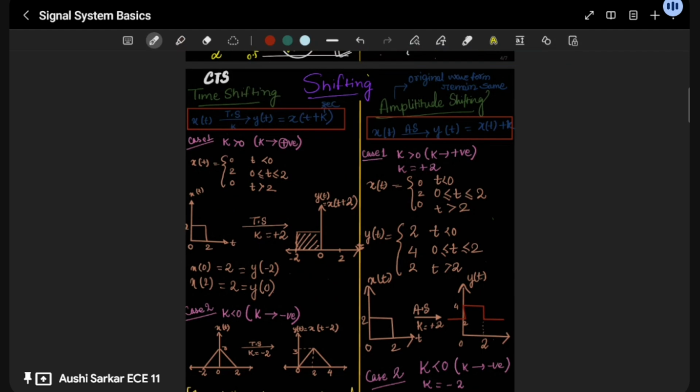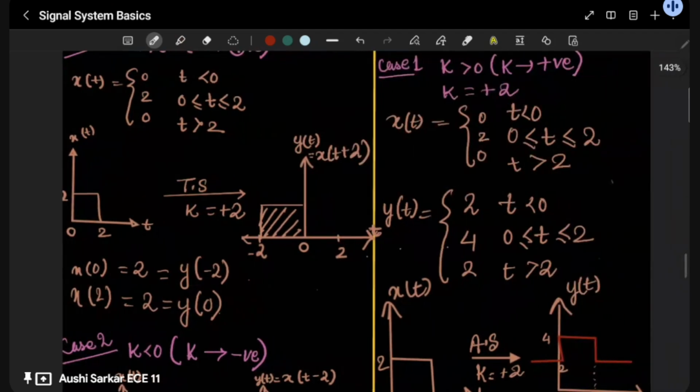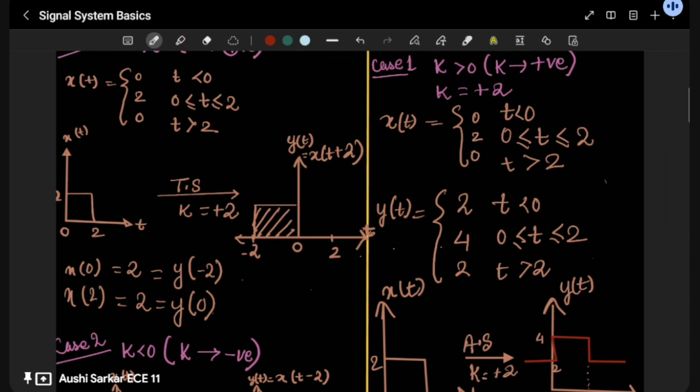Okay, so let's say in time shifting the constant is k, and this k is in seconds. So when x lies between 0 and c, this is our signal. Let me take you to the signal, then I will make you understand what the equation was and everything. Here you can see I am taking the same kind of example so that you can be very clear about what is scaling, what is shifting, and what is reversal, so that when multiple transformations are held, you keep everything in mind. Okay, so this is the same signal I am taking again.